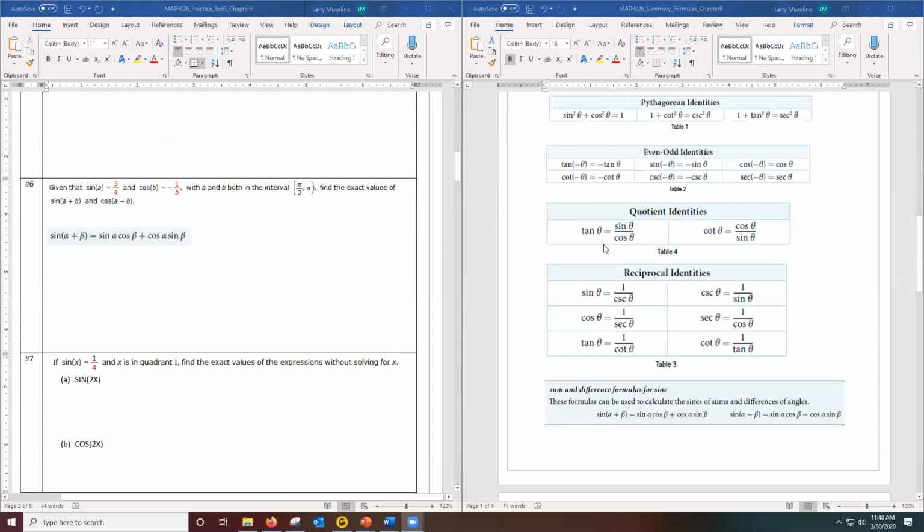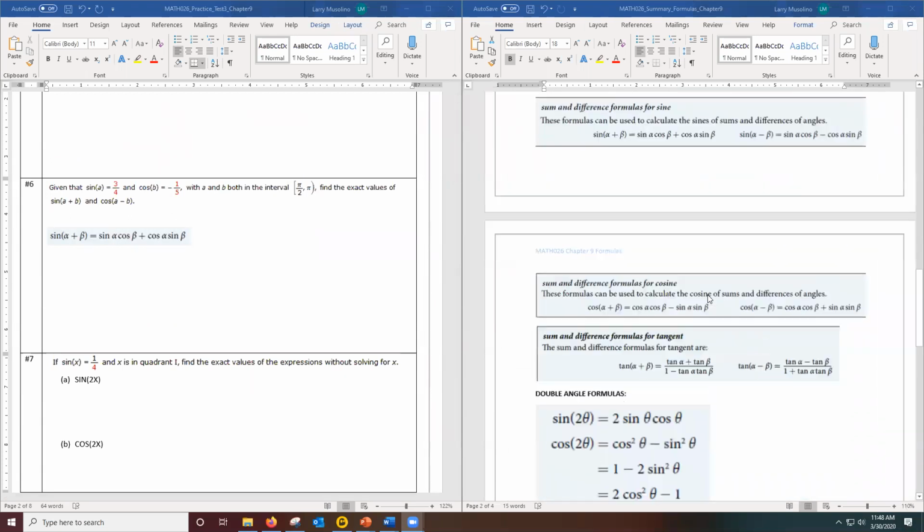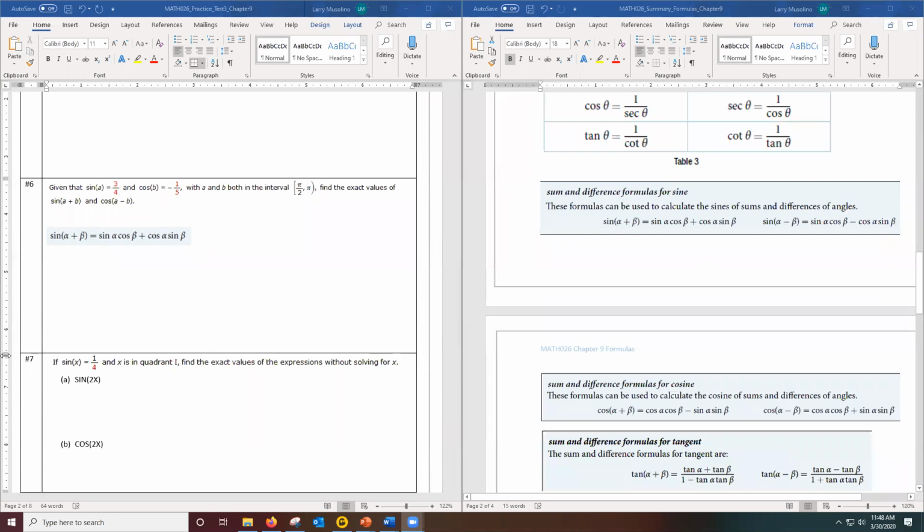Number 6 is a bit tricky because it wants to know sine of a plus b, and they're giving us a few values, but they're really not giving us everything that we need to plug into the formula for sine of a plus b. So we're going to have to do some extra work ourselves. All right, well, they want to know sine of a plus b. So that means I really need 4 parts. I need this part, this part, this part, and this part.